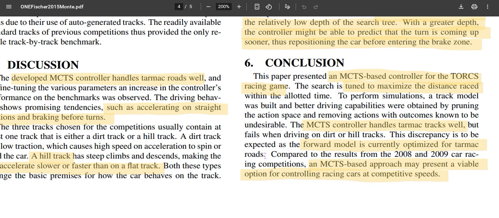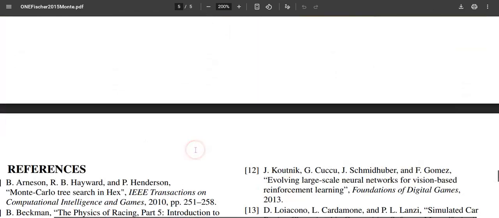Although they tried it on the dirt and hill tracks, it didn't perform as well, but they could identify the reason: the forward model for the dirt and hill track is a bit different from the tarmac model. The author's conclusion is that the MCTS-based approach may have big potential for controlling racing cars at very competitive speeds.